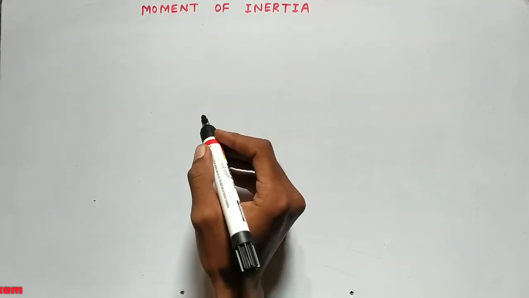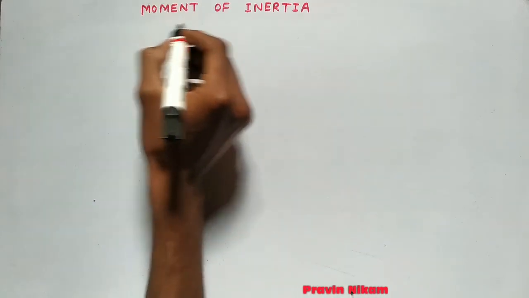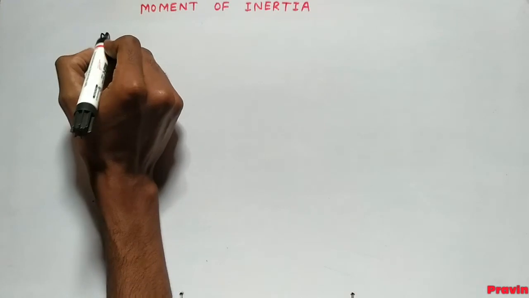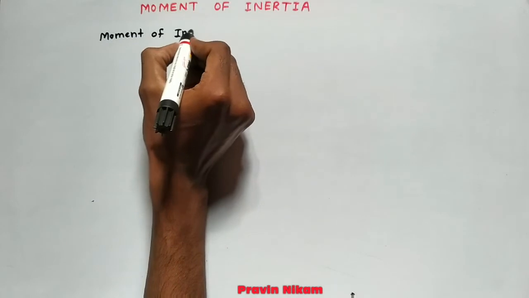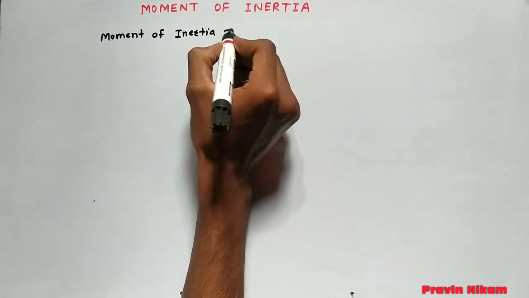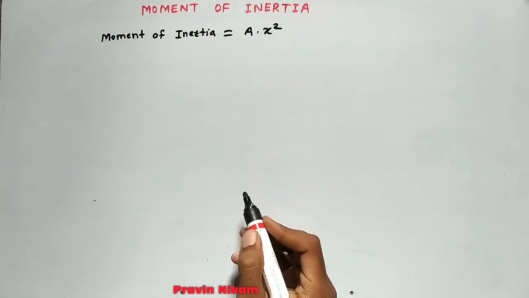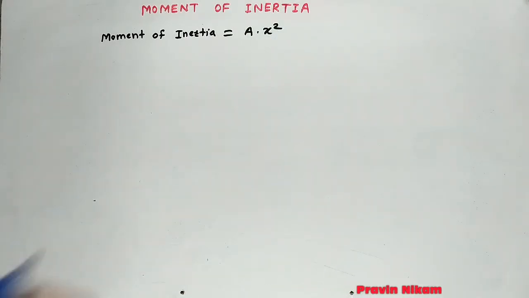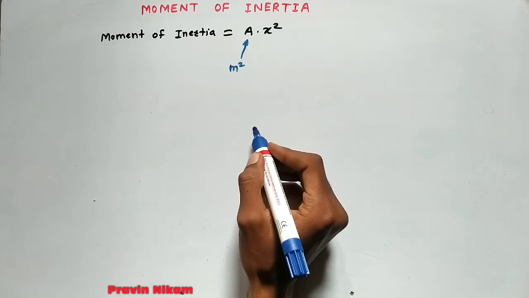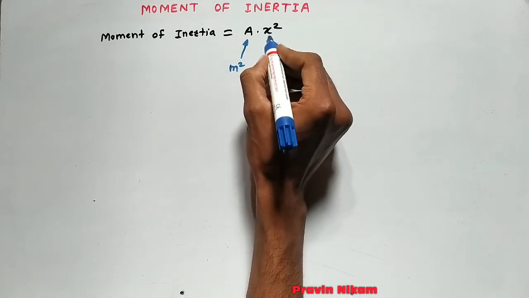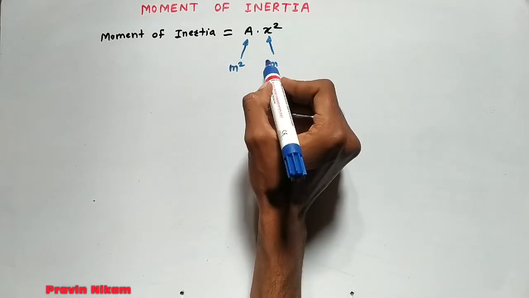Now see the unit of moment of inertia. What is the SI unit of moment of inertia? We know that moment of inertia is equal to area into distance square, that is A into x square. Now what is the unit of area? Unit of area is meter square, and the unit of distance is meter, but here square is there.